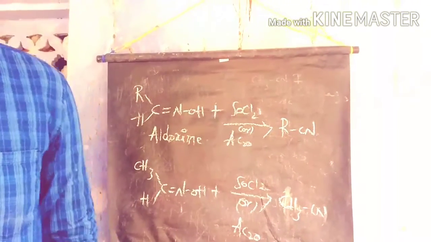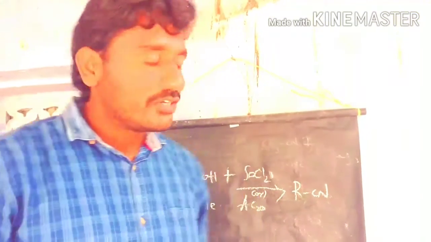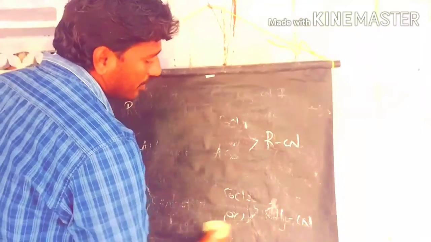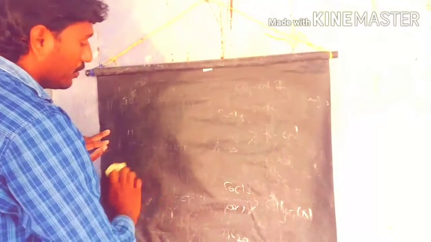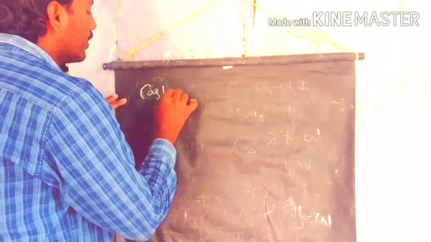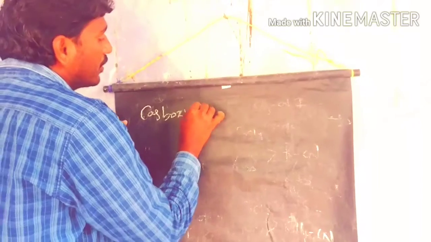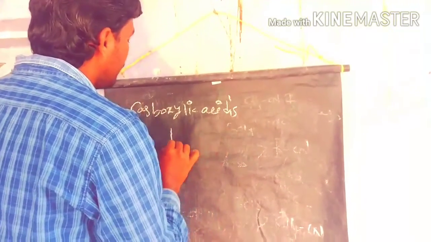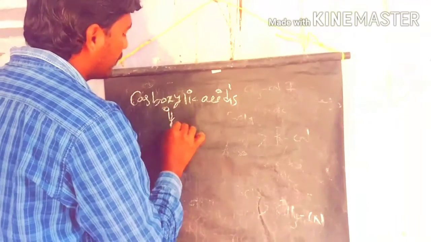The third reaction is preparing the cyanides from carboxylic acid. Let's see the reaction from carboxylic acid. First of all, we know the carboxylic acid functional group. What is the functional group present in carboxylic acid? This is the carboxylic acid functional group.